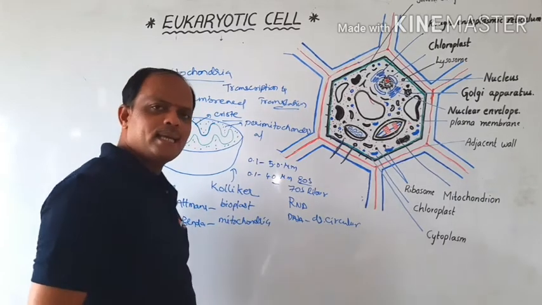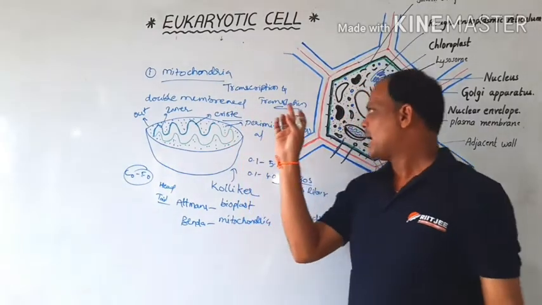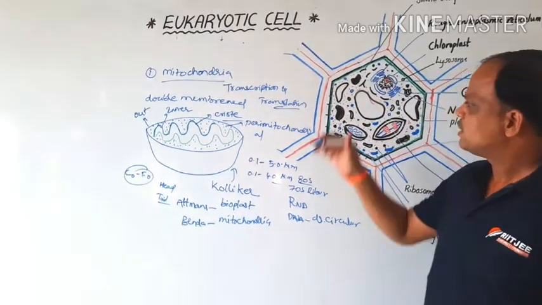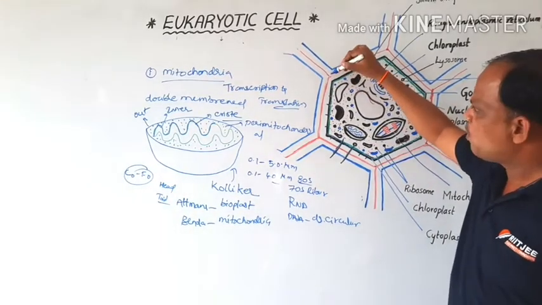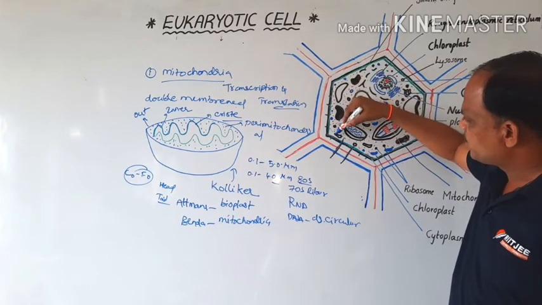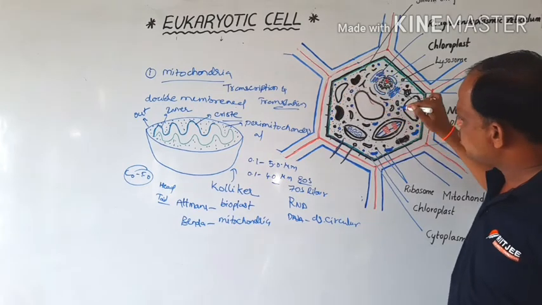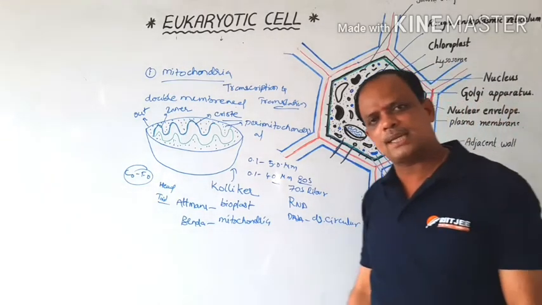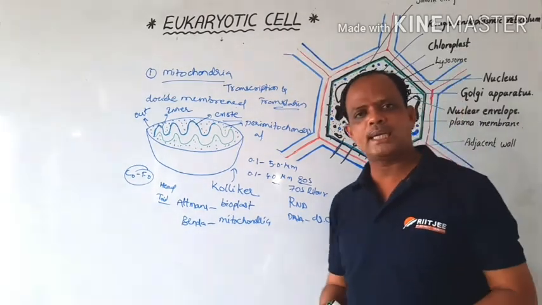And eukaryotic cells contain a cell wall and cytoplasm, with cell organelles present. There are three layers of the cell wall: the middle lamella, the primary cell wall, and the secondary cell wall. Then the cell membrane, cytoplasm, and different types of cell organelles are present. So these are the basic points of eukaryotic cells.